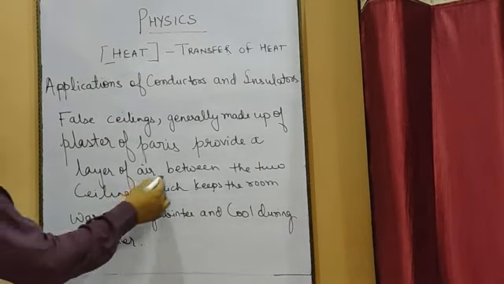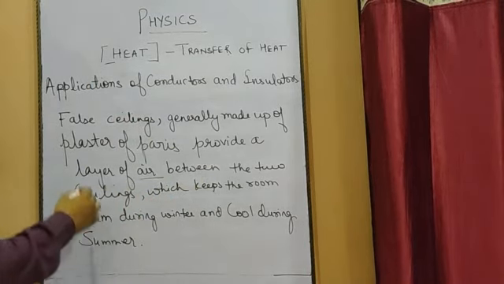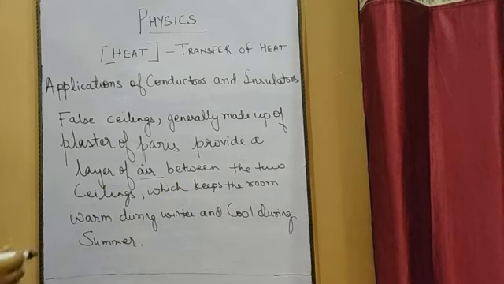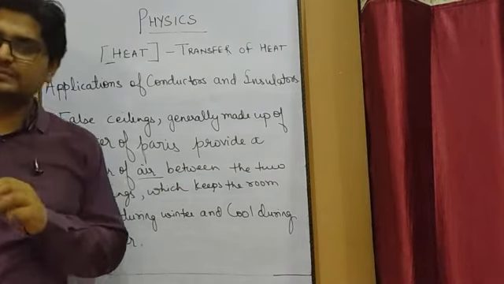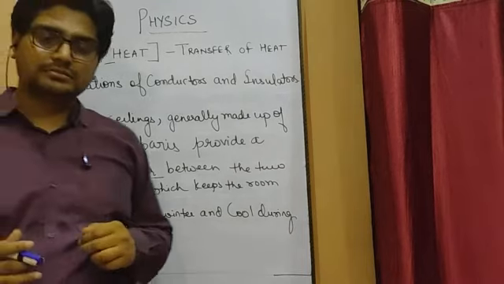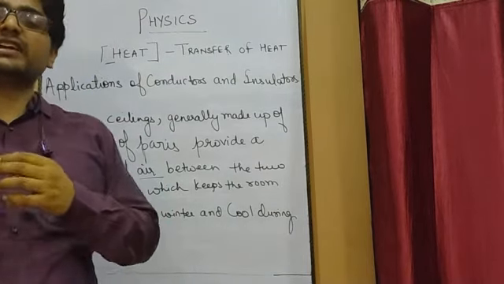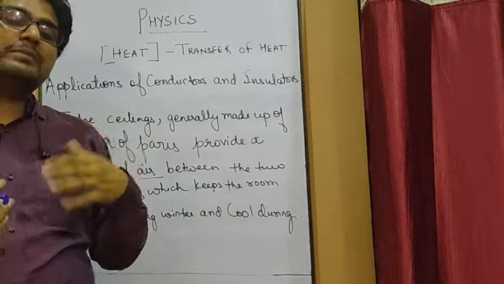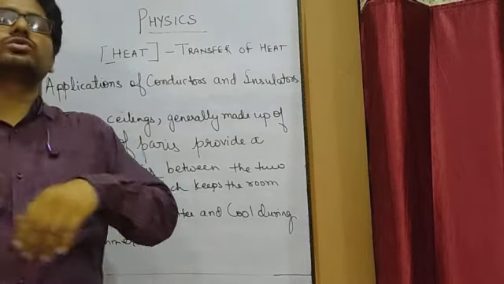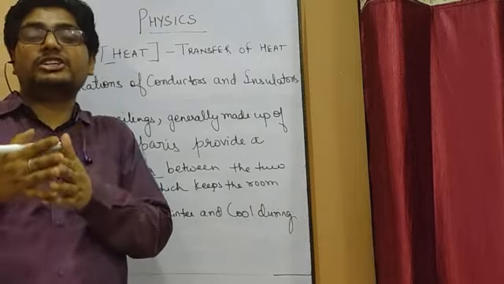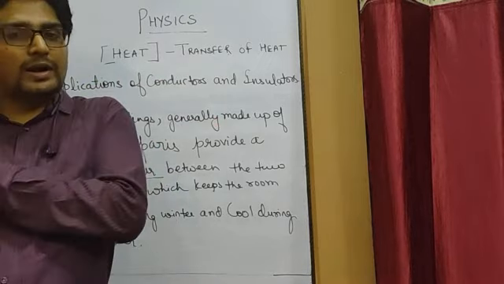Now this air keeps the room warm during winter and it will help in making the room cool during summer. So what happens during the winter season, when the temperature is very low outside and the room temperature is a little bit higher, so the heat energy from the room wants to go out, because we know that heat energy travels from higher temperature towards lower temperature.